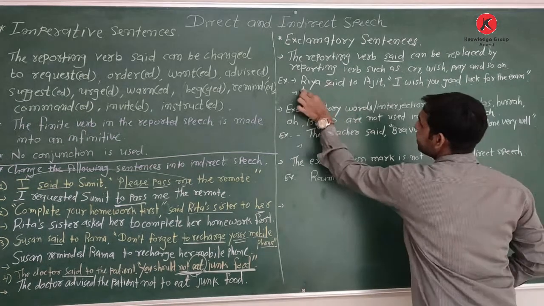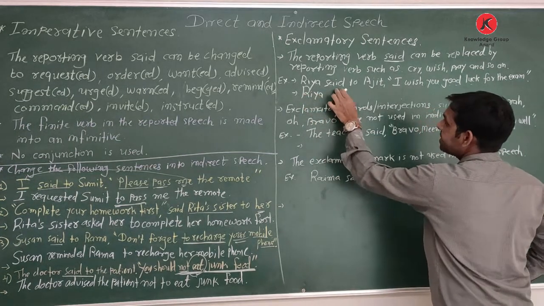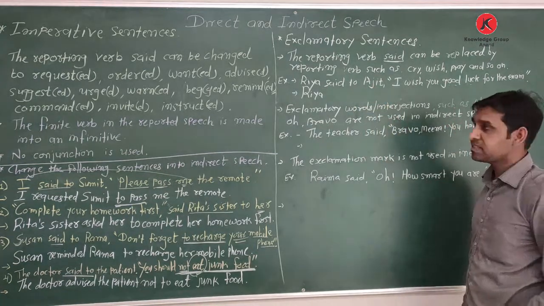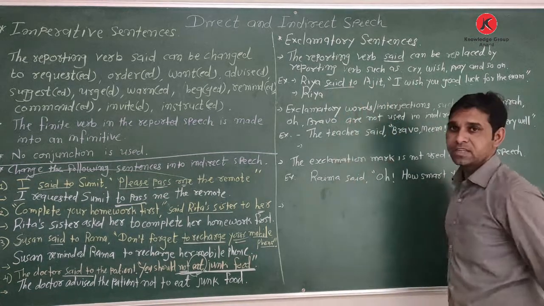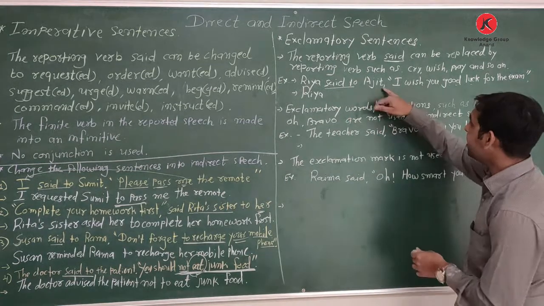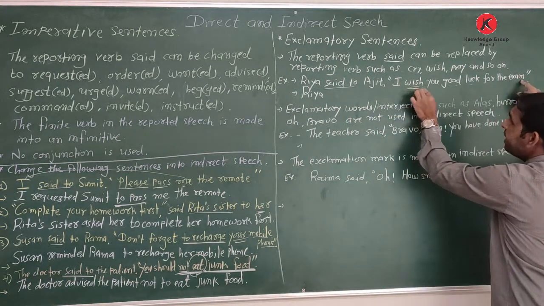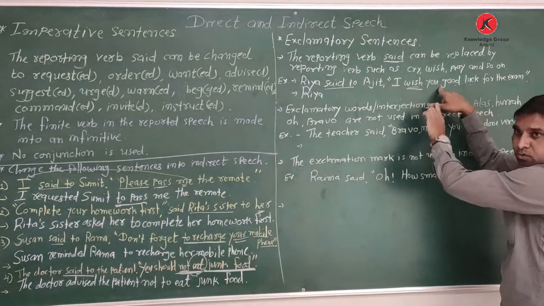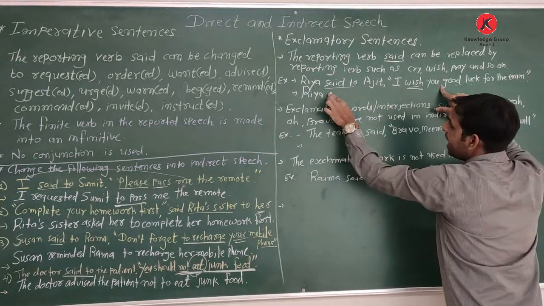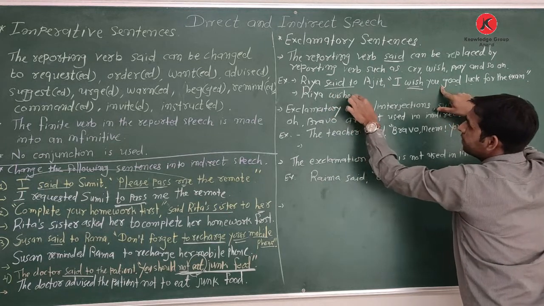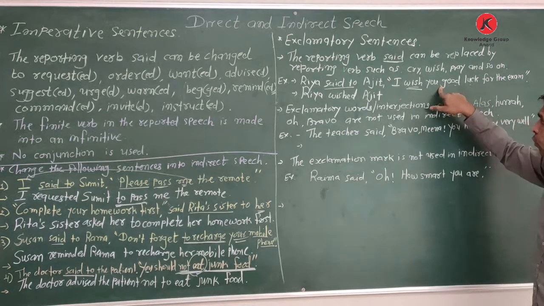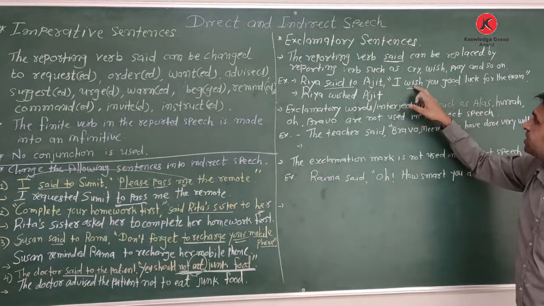So the subject is given, Riya said to Ajit. So here speaker and listener both are same. Reporting verb given, said to. So what we write? See, in the quoted speech already Riya wish, you wish this Ajit. So what we write? Riya wished. Wished whom? Ajit. So I wish means the Riya wishes.